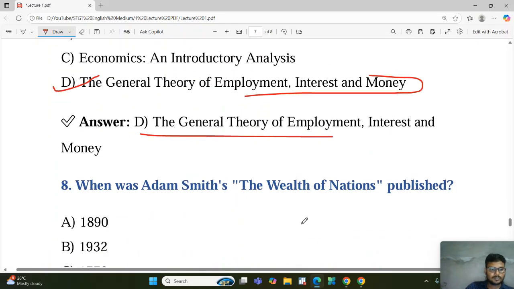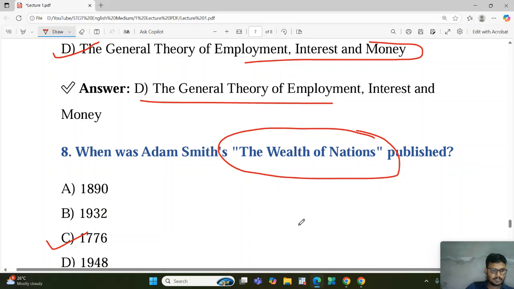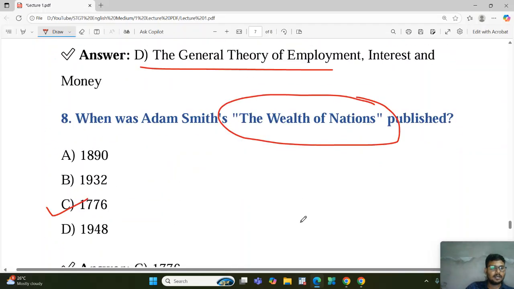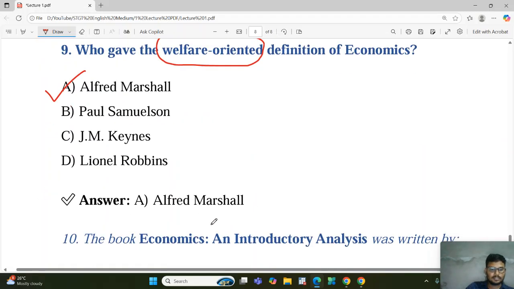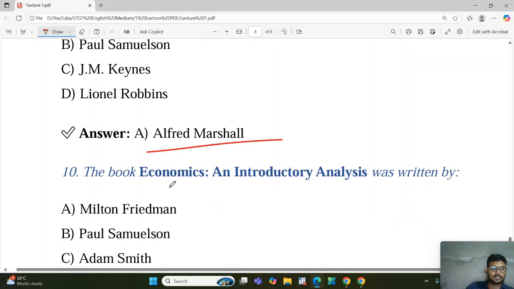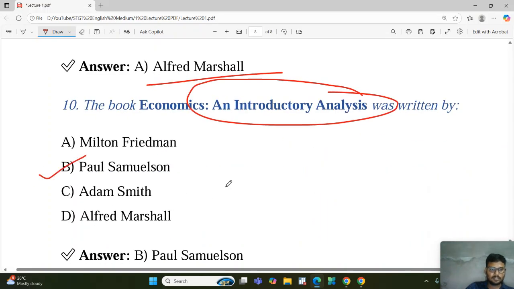Next one, what is the publishing year of Adam Smith's The Wealth of Nations? We all know this one, the date is 1776. And question nine, who gave the welfare-oriented definition: Marshall, Samuelson, Keynes, Robbins? This will be the answer, A, Marshall. This is the right answer. Now next one, Economics: An Introductory Analysis. Who wrote this book? This book is written by Paul Samuelson.